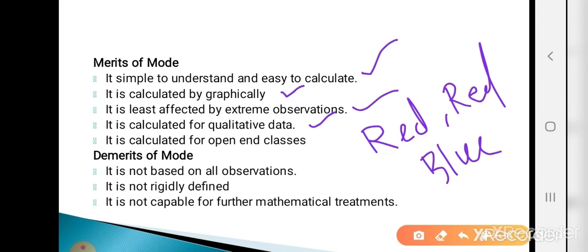Now the demerits of mode: it does not depend on all observations. It just depends on the most repeated observations, or in grouped data the observations having the maximum frequency, and in a continuous array it just depends on the modal class, pre-modal class and post-modal class. So it is not based on all observations, and if it is not based on all observations then it is not rigidly defined, and if it is not rigidly defined then it is not capable of further mathematical treatment. That means it is not used for further mathematical calculation. These are the merits and demerits of mode.